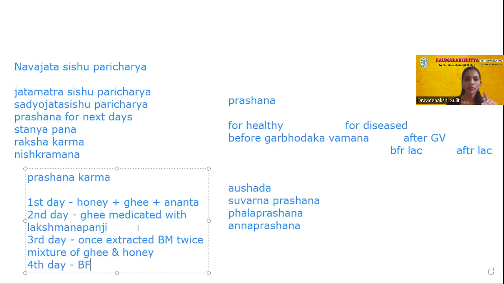On first day, fistful 3 times you can go. Next, second day also same thing. And on third day, obviously once extracted and twice you will give the mixture. And on fourth day, on demand or every 2 hours you can go for directly breast milk. So this is about the prashana explained by our acharyas for the first 4 days after birth.